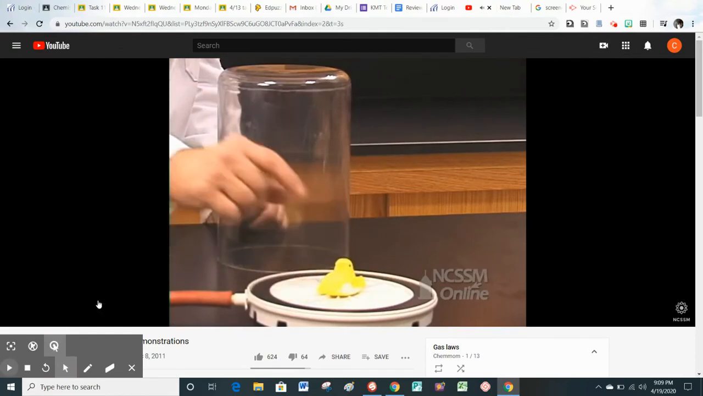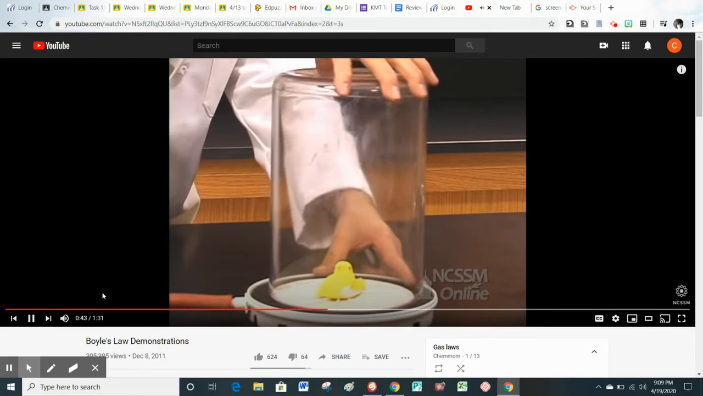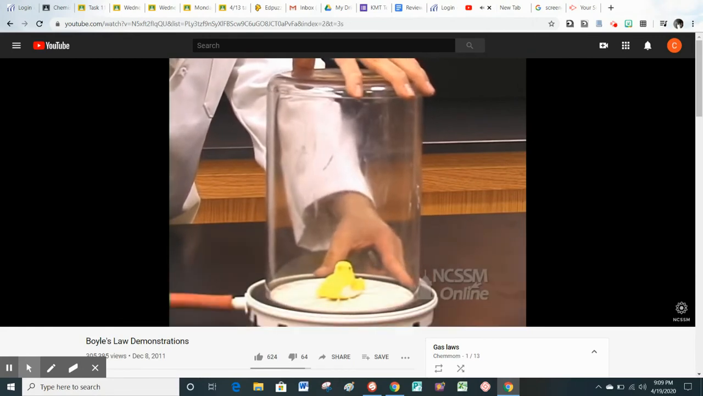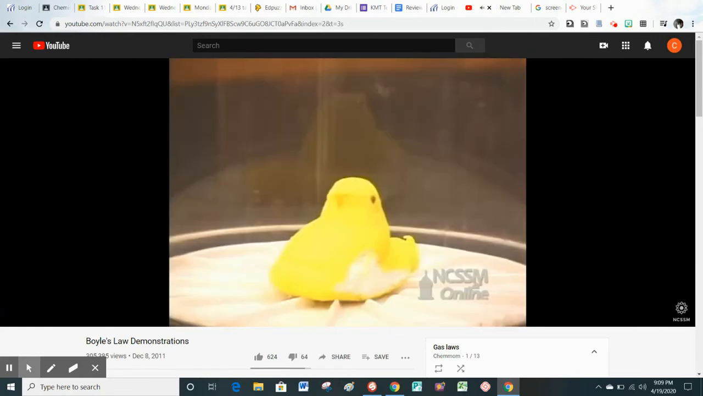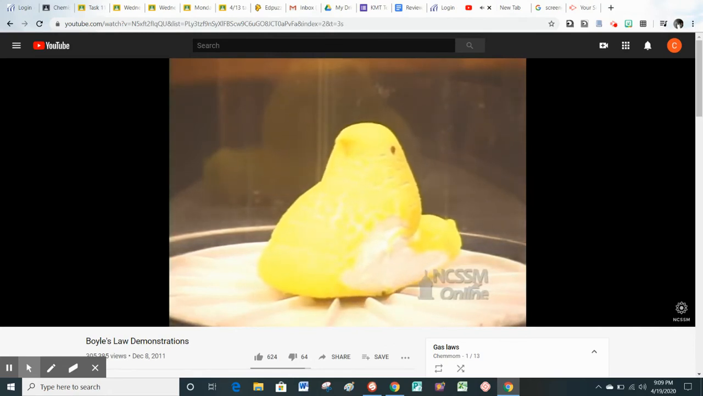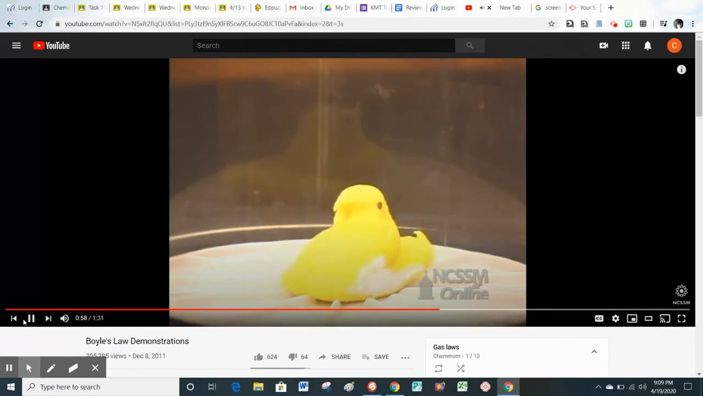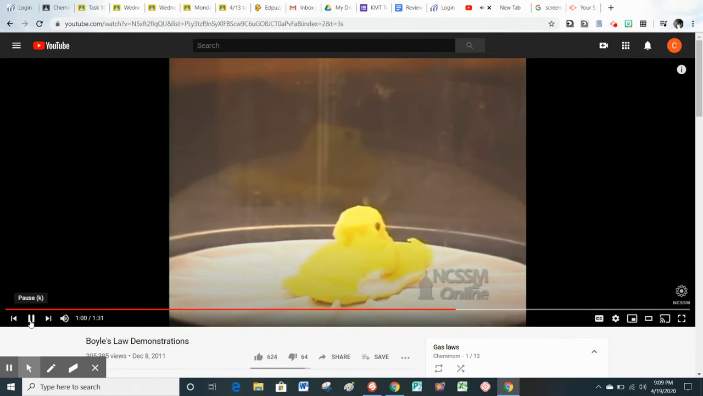We will put a marshmallow peep into our vacuum jar. The marshmallow contains air trapped in a mixture of gelatin and sugar. As we apply the vacuum, the pressure outside is lower than the pressure inside. The air in the peep will expand to try and equalize the pressure. When we release the vacuum, the pressure increases and the volume decreases.